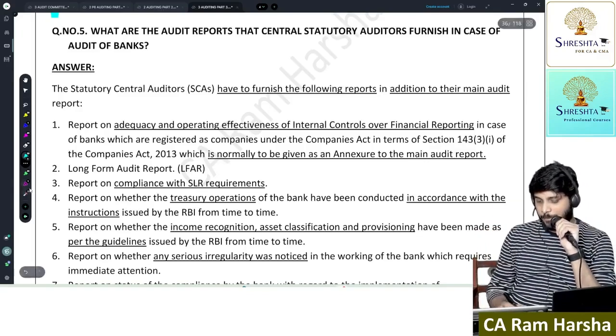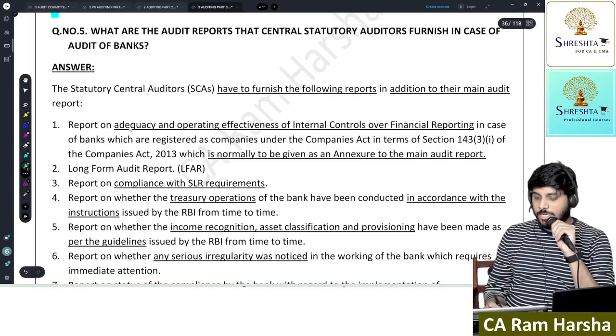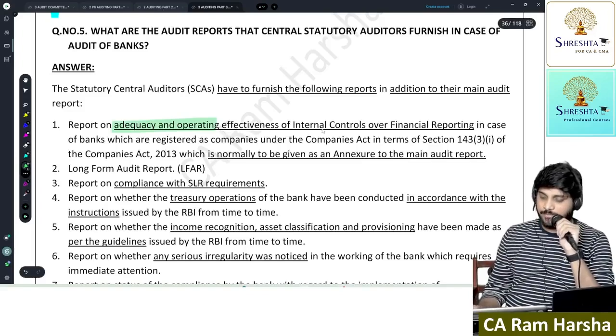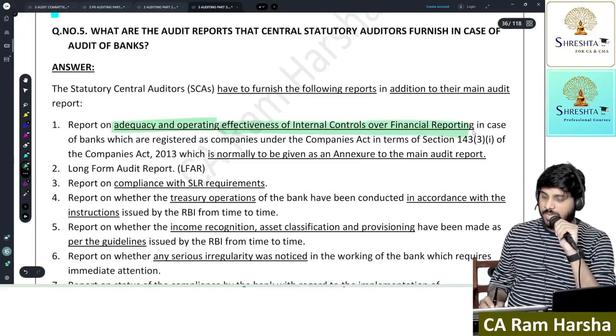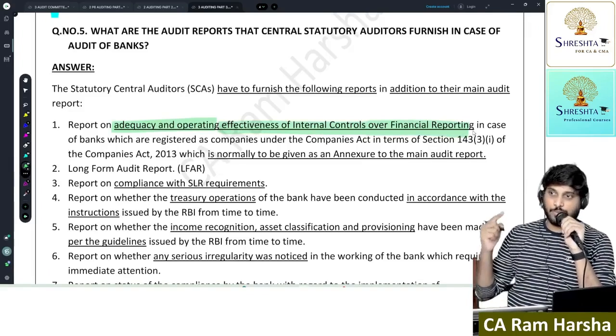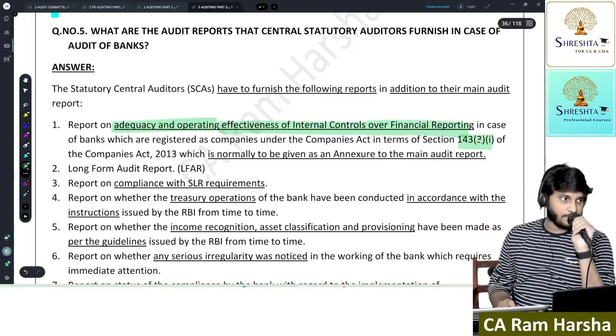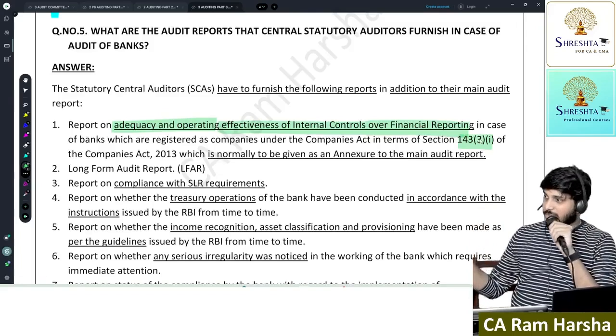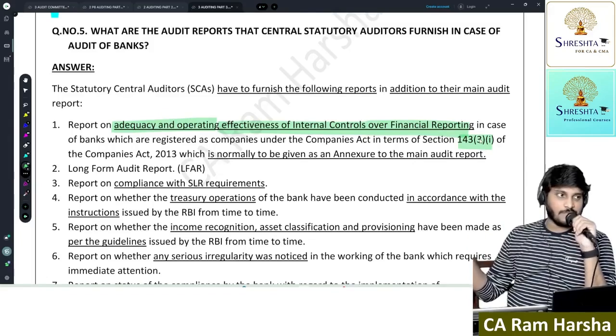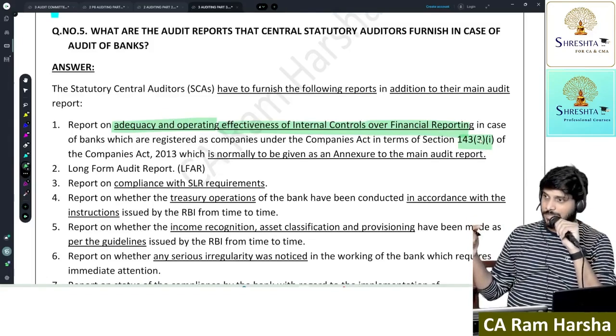So, the central auditor has to give a report on adequacy and operating effectiveness of controls over financial reporting. This is called IFC reporting, Section 143(3)(i), that requirement. This does not apply to a one person company, a small company, and a private company whose turnover is less than 50 crore and borrowings less than 25 crore.